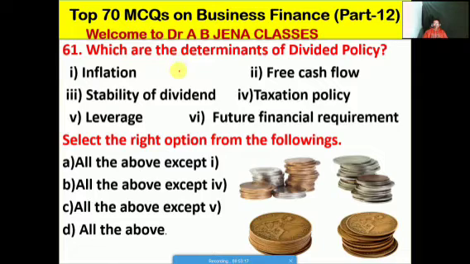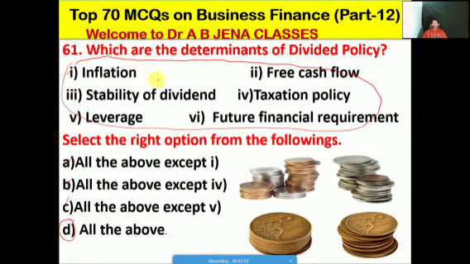So next one we will see: which are the determinants of a dividend policy, whether it is inflation, then free cash flows, third one is the stability of dividend, fourth one is taxation policy, fifth one is leverage, sixth one is the future financial requirement. Friends, select the right option from the following. A, all the above except 1. B, all the above except 4. C, all the above except 4. D, all the above. Friends, so D is the right option for this MCQ, meaning all 6 are the determinants of a dividend policy.